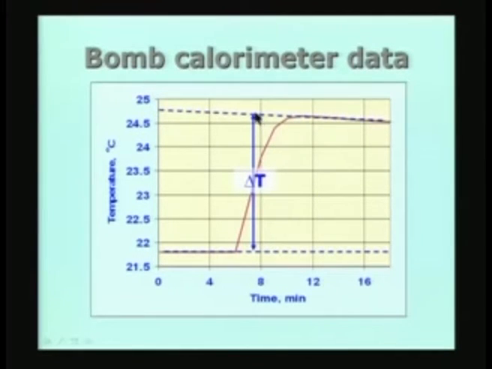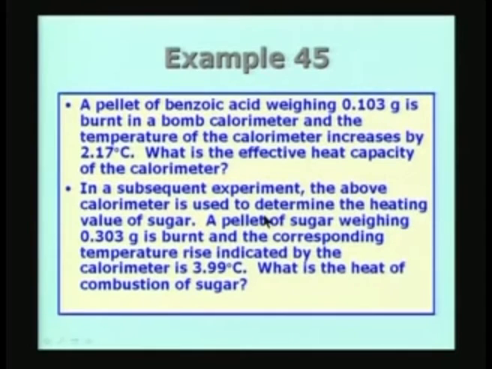So, what you do is you see that this area and this area are roughly equal. So, draw this line such that these two are equal. This is the temperature difference I am going to take for the calculation. So, delta T for the calculation, which is going to be shown in a little while from now, is this value, this temperature difference, what I am going to take into account. Let me take an example, and then through that I will work out the details.